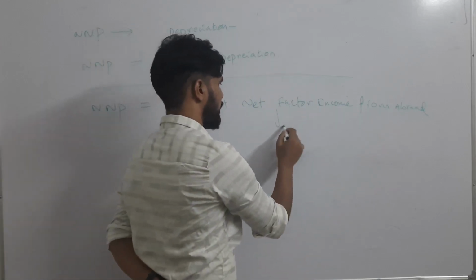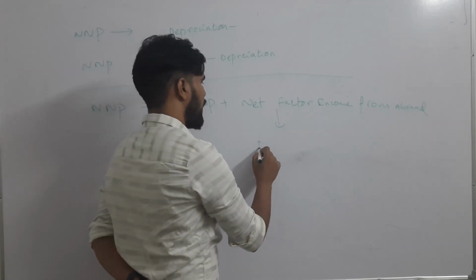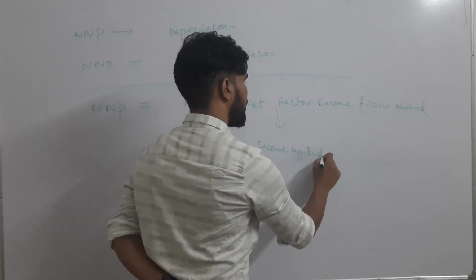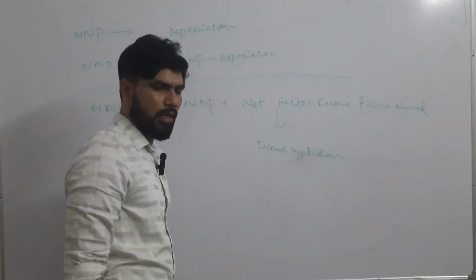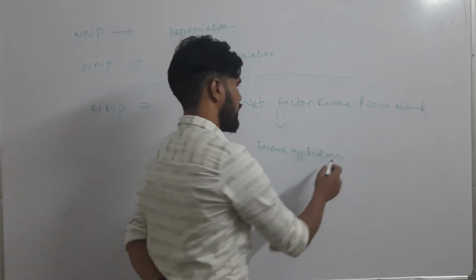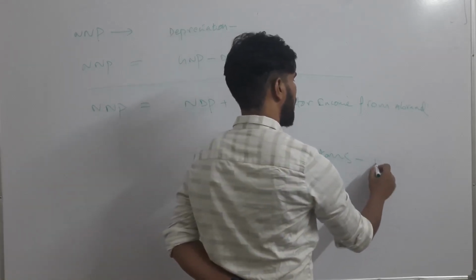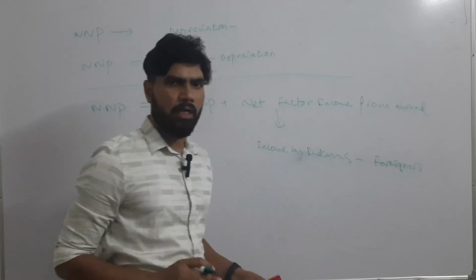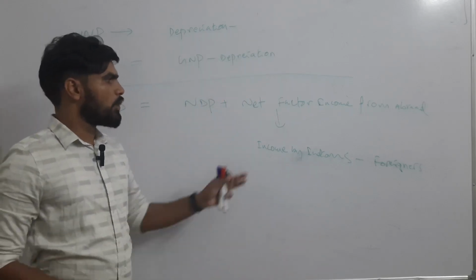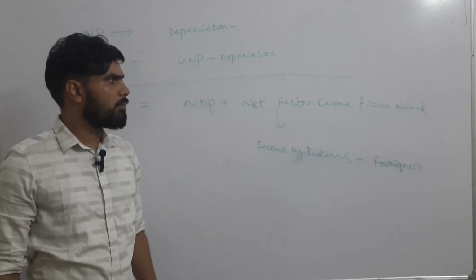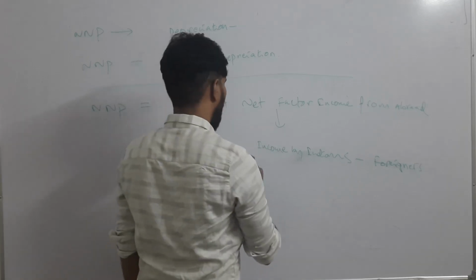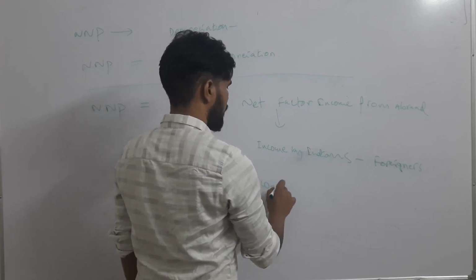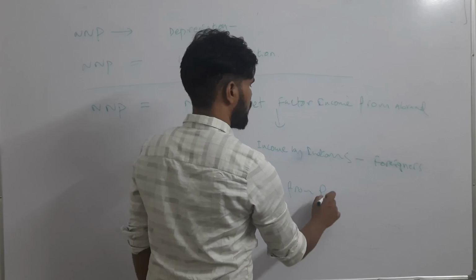Net factor income from abroad means it is the difference between income earned by Indian companies, Indian workers, Indian individuals in foreign countries, minus income earned by foreigners or foreign workers in our country, in our boundaries. So this difference will give us the net factor income from abroad, or simply it is known as income from ROW, that is rest of the world.